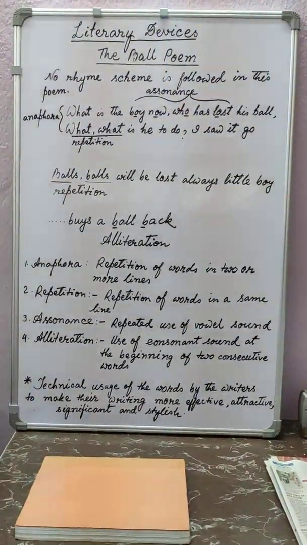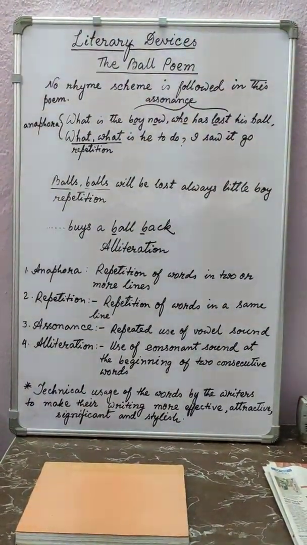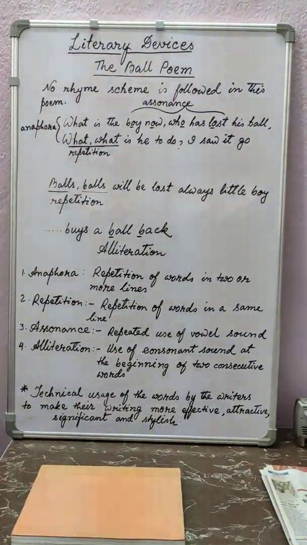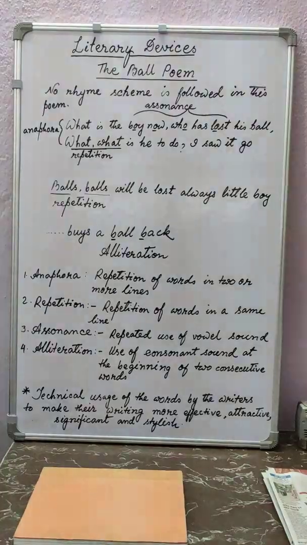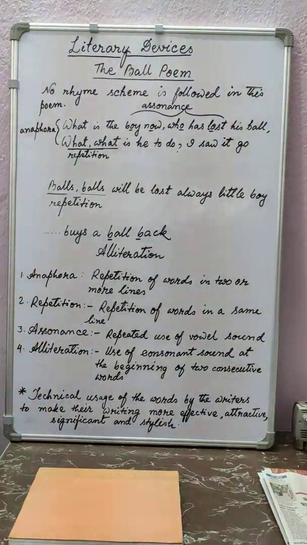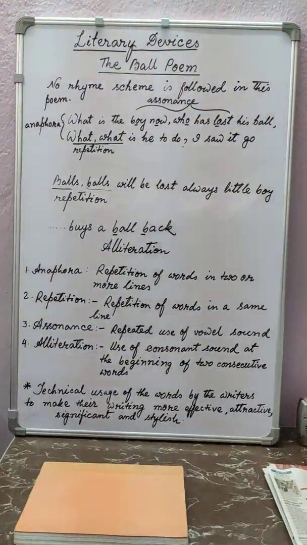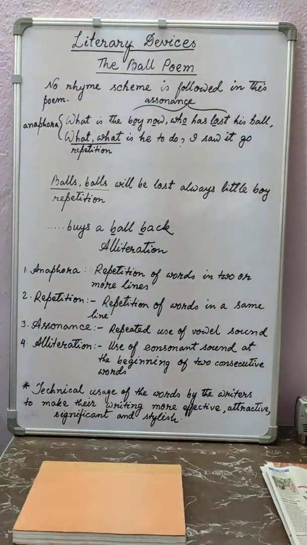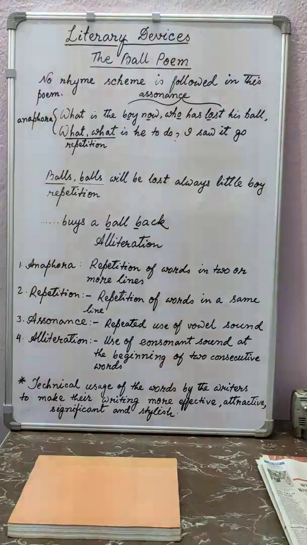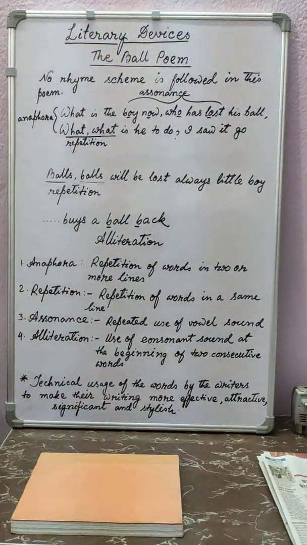Then we are coming to alliteration. What is alliteration? It is the use of a consonant sound at the beginning of consecutive words. For example, balls will be lost always little boy.